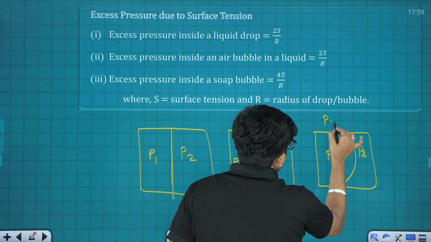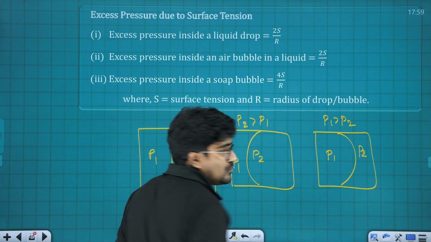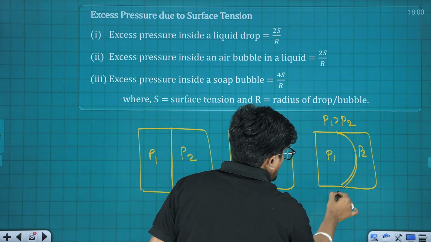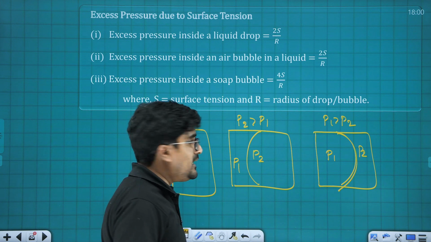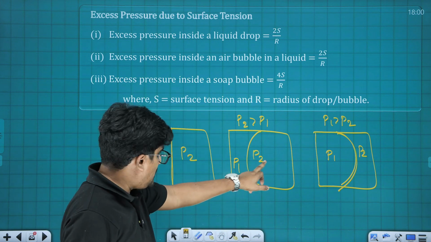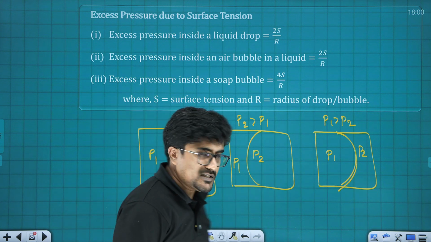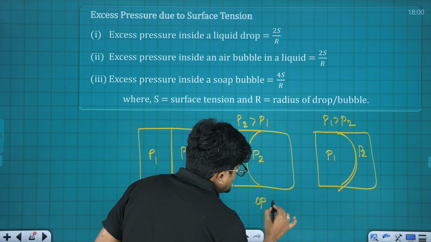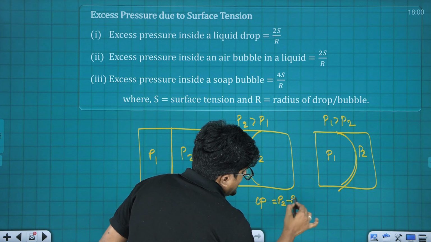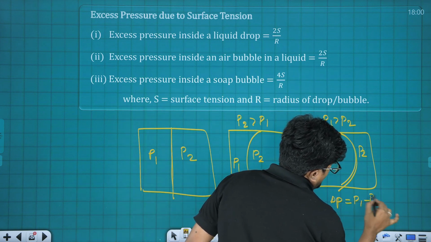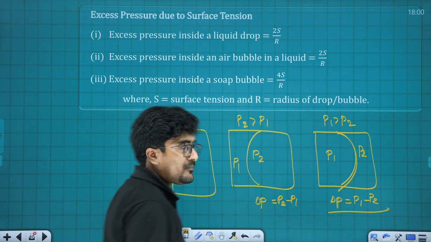So here P1 is greater than P2. Now based on the surface tension of that separation, we will be able to calculate the excess pressure. Excess pressure means here P2 minus P1 and here this is P1 minus P2. So excess pressure we normally mark it as delta P. Here this is P2 minus P1 and here delta P is P1 minus P2.